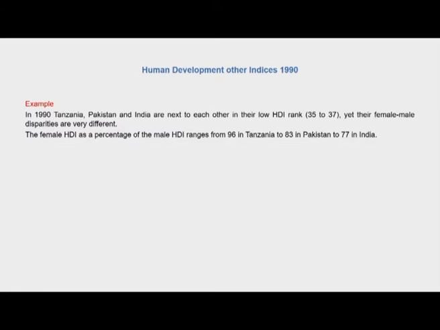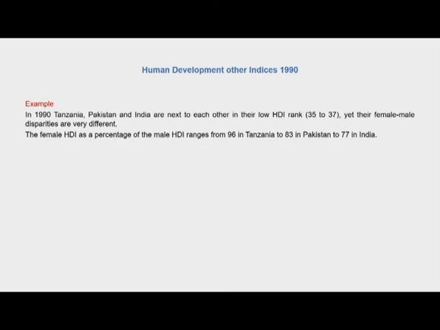So given this background, one of the examples quoted in the 1990 technical notes of human development indices is that if we compare Tanzania, Pakistan and India, which were next to each other in their low HDI ranks, 35, 36 and 37, their female-male disparities were very different. Female HDI as a percentage of male HDI ranged from 96 in Tanzania to 83 in Pakistan to 77 in India.